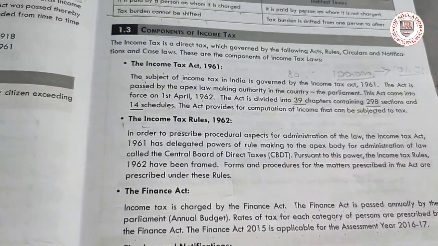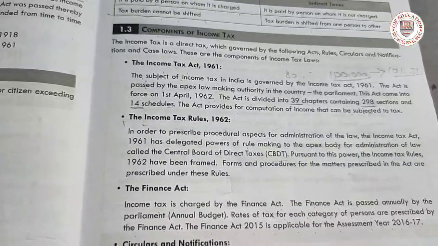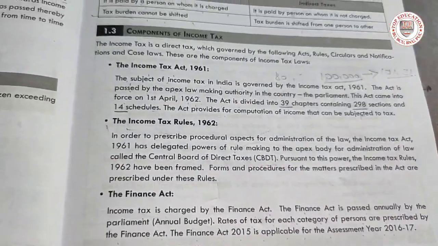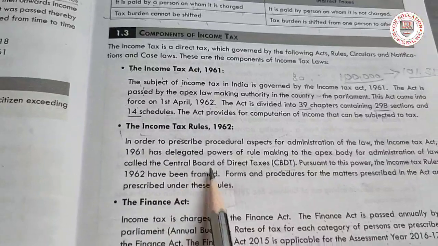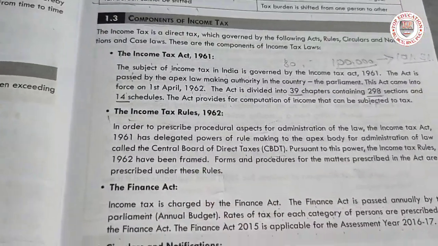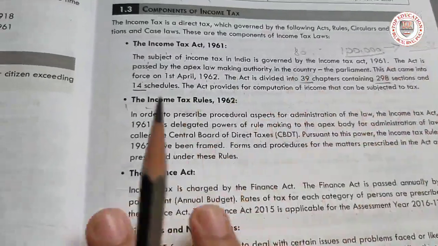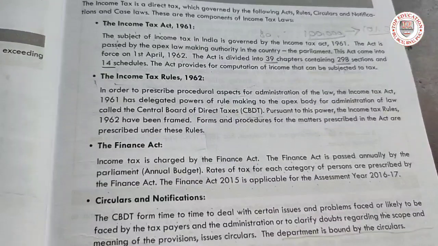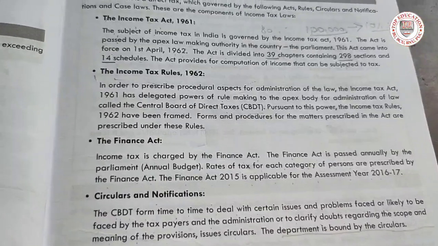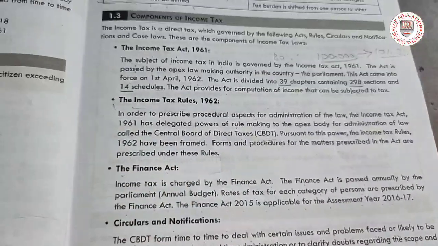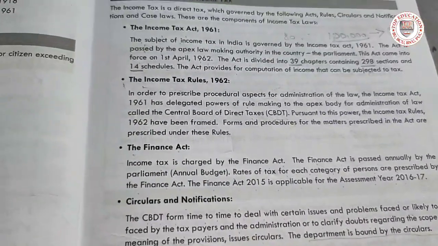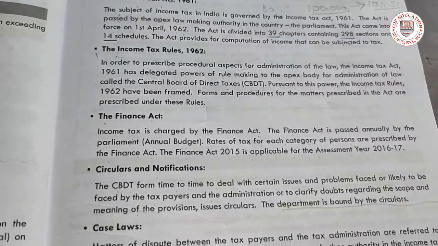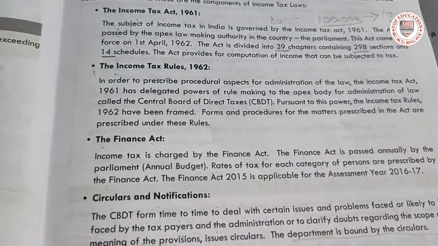Yes guys, who is the CBDT? Central Board of Direct Taxes. So that is all. Now the Finance Act. Why have we come to the Finance Act? Now you will be knowing Sitharaman.